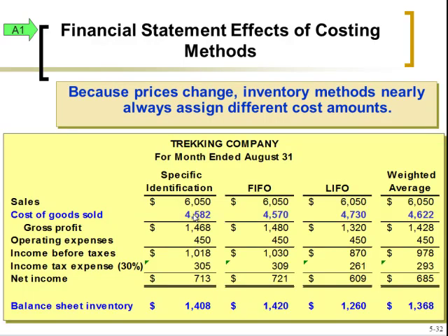The one key thing to note is that under any method, the cost of goods sold and balance sheet inventory, which gives us cost of goods available for sale, is going to be the same under all four methods. So we're always going to have the same total cost of goods available for sale. The question is where did we move them to? Did we move them out to cost of goods sold, or are they left in balance sheet inventory?